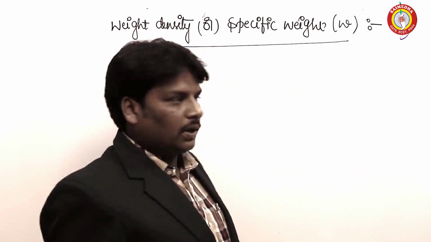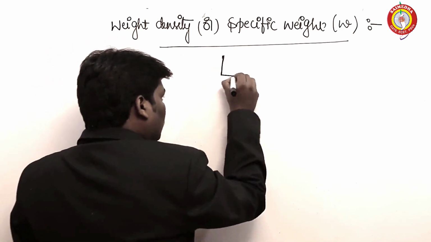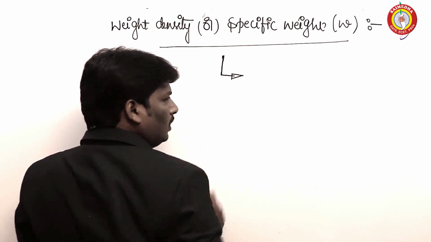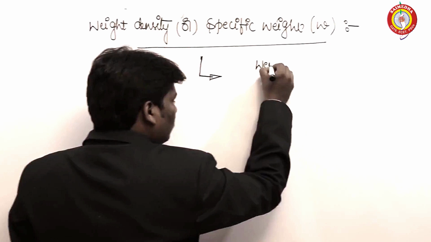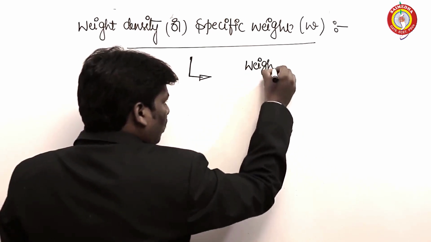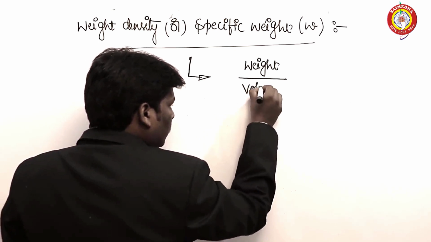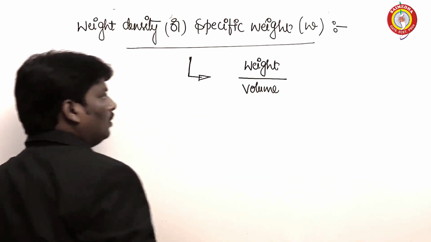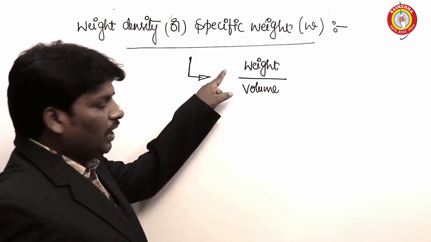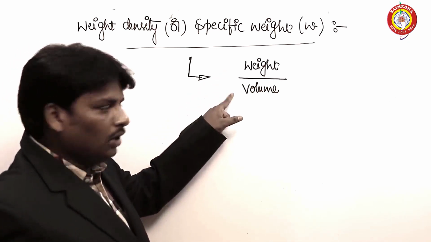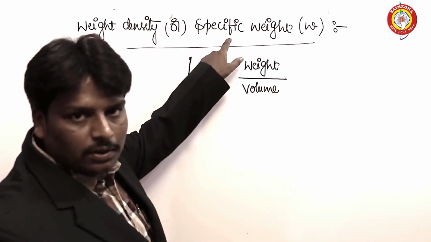Another fluid property. The weight density of a fluid, to tell you the definition, is defined as the ratio of weight of a fluid to its unit volume. Weight density is defined as the ratio of weight of a fluid to its volume. It is known as weight density or specific weight.